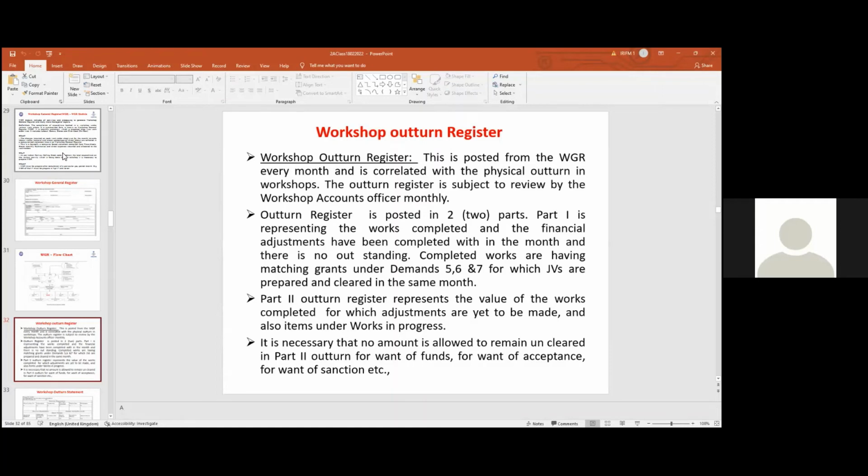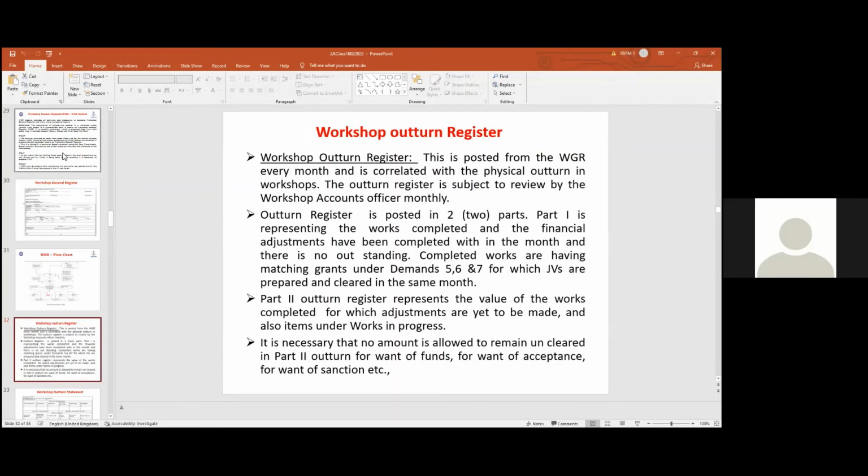So outturn is for representing the works completed and the financial statements have been made, completed in the month, and there is no outstanding. So part one represents entire expenditure pertaining to that month, representing the physical outturn, clear to finance. So WMS account से clear करके final head को देना है. इसका basis document है workshop general outturn statement. Outturn statement का basic record है WGR. WGR कैसा बनता है? Work order से summary से.